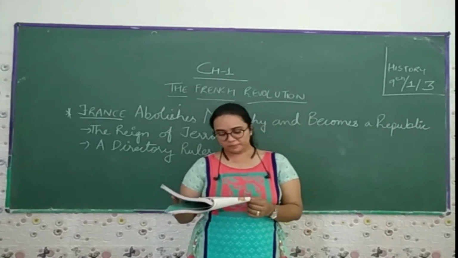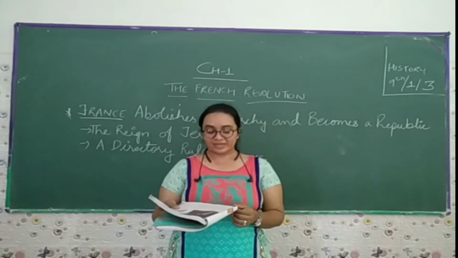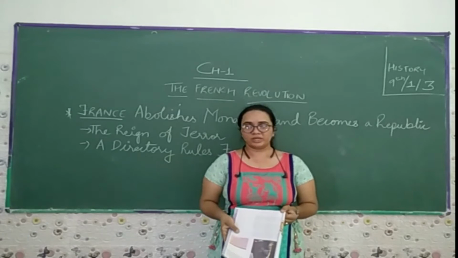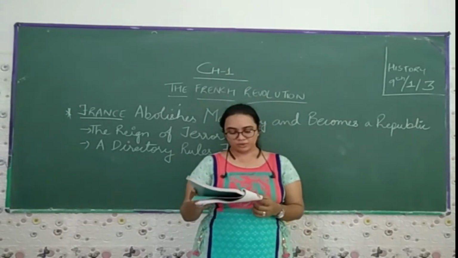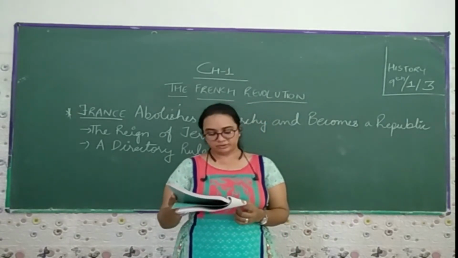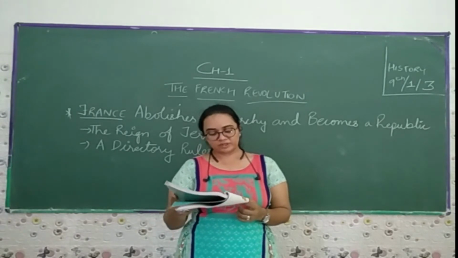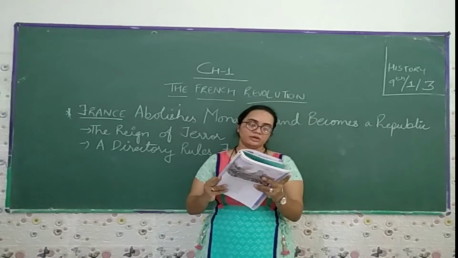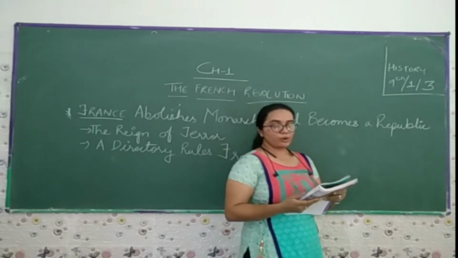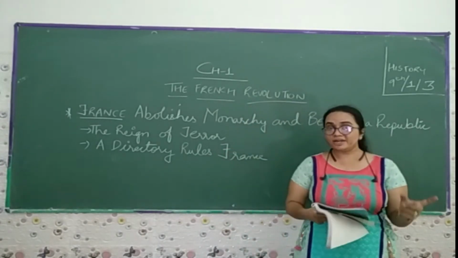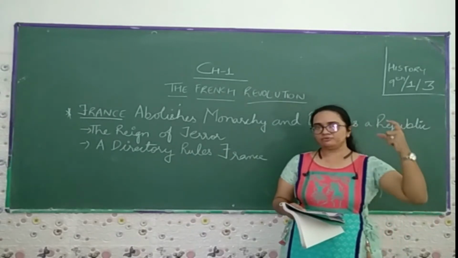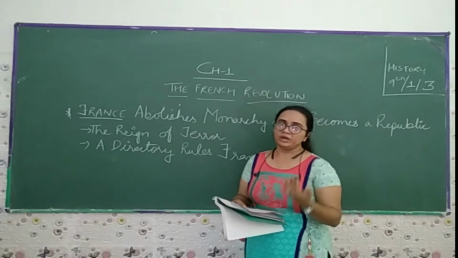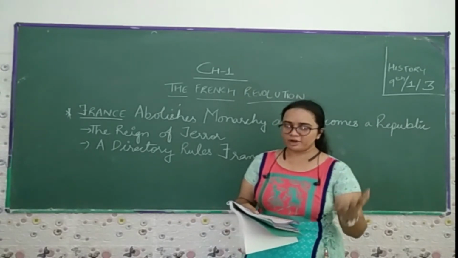As we know, a republic is a form of government where the people elect the government, including the head of that government. There is no hereditary monarchy. Now there is the end of the hereditary monarchy, meaning first your grandfather, then your father, then you, then your son. Now there is the end of the monarchy.